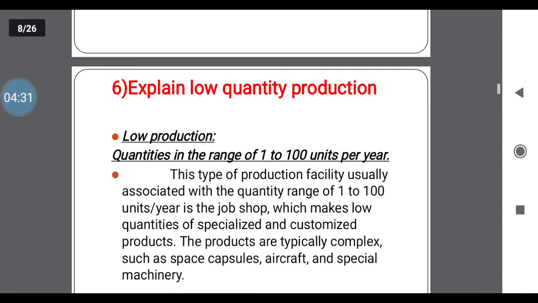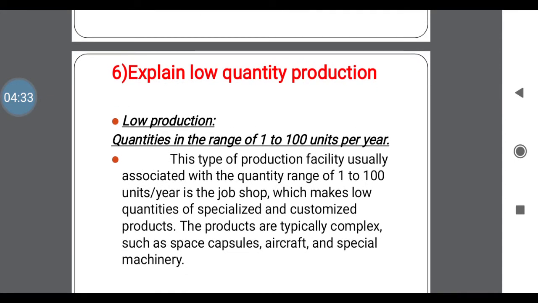Next, explain low quantity production. As the name itself indicates, it is low production, meaning small scale industries use this type of production. In this, the range is a minimum of 1 and a maximum of 100 units per year or per unit time. This type of production system is mainly used in shops, low manufacturing processes, or small scale industries.